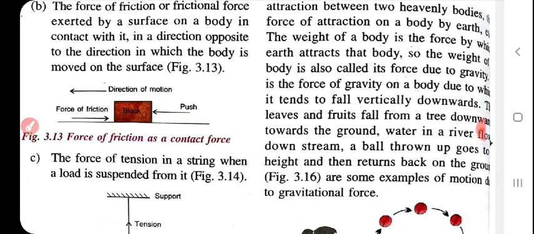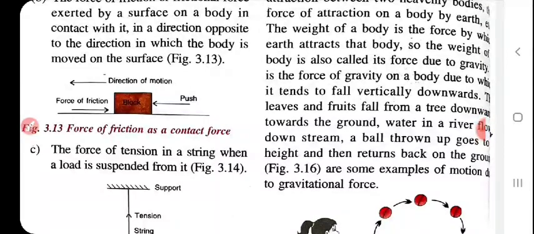The weight of the body is the force by which the earth attracts that body. So the weight of the body is called the force due to gravity, the force of gravity on the body due to which it falls vertically down.